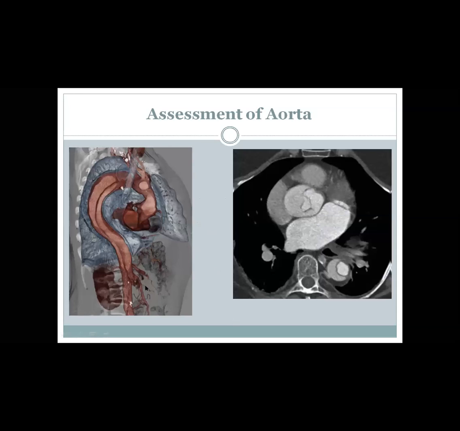So this is a case of volume rendering showing the dissection flap. This is the dissection flap. Here also, this is cardiac CT showing the ascending aorta or the aortic root, even lower down.